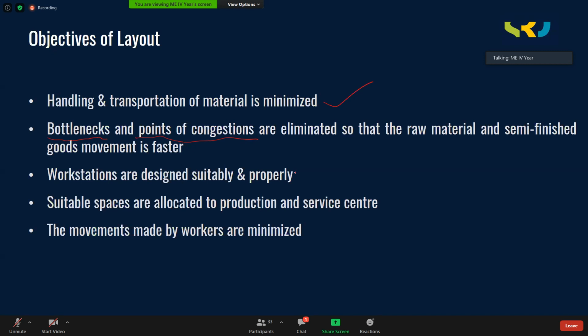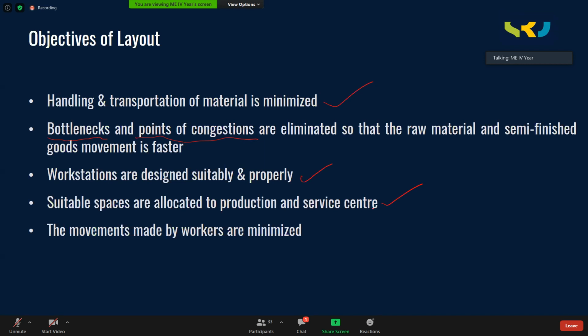Workstations are designed suitably and properly. Adequate space must be given for every workstation and the worker. And suitable spaces are allocated to production and service center. See, there are production machines, and there is a servicing center also, wherein few identified laborers are allocated to service the machines. So all the spare parts and the servicing equipment, they will keep with them. So there must be a servicing center.